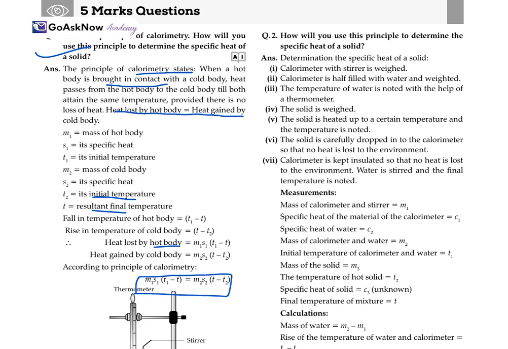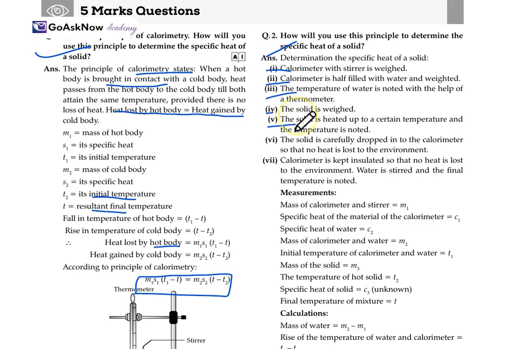Now, how will you use the principle to determine the specific heat of a solid? For determination of the specific heat of the solid, firstly the calorimeter with the stirrer is weighed. The calorimeter is half filled with water and weighed again, and the temperature of the water is noted with the help of a thermometer. The solid is weighed.